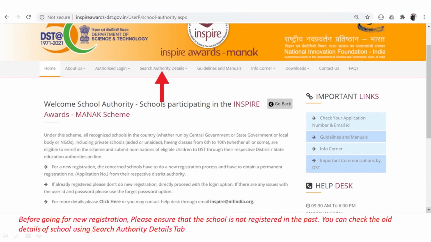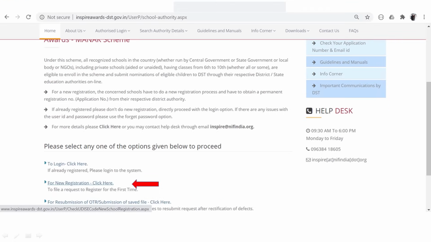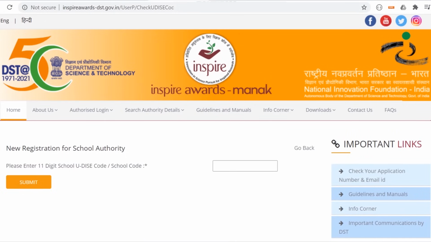Click on Search Authority Details tab and click on Check Your Application Number and Email ID. Select your state, district and school details. Enter Submit. It will reflect the previously registered school details. Please click for New Registration tab.